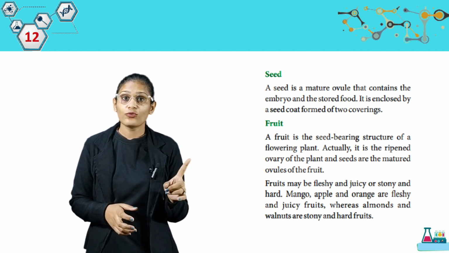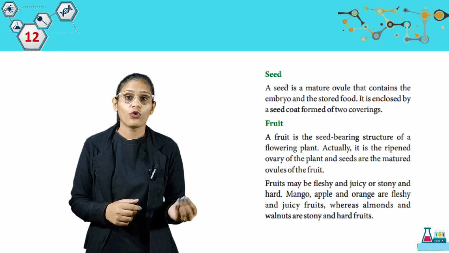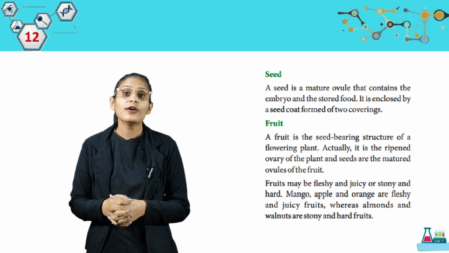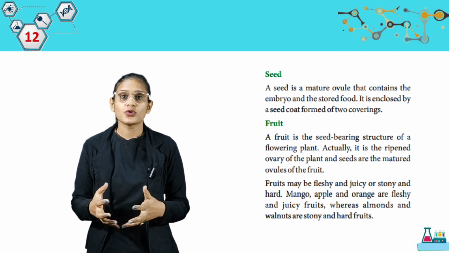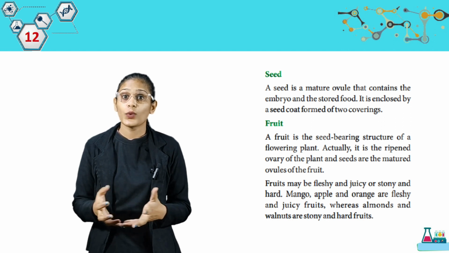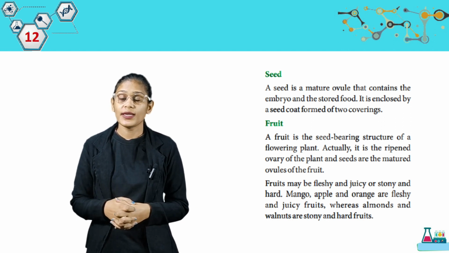So students, if we talk about fruit, it is the matured ovary of the plant and seeds are matured ovules. Fruit may be fleshy and juicy or stony and hard. Mango, apple and orange are fleshy and juicy fruits, whereas almonds and walnuts are stony and hard fruits.